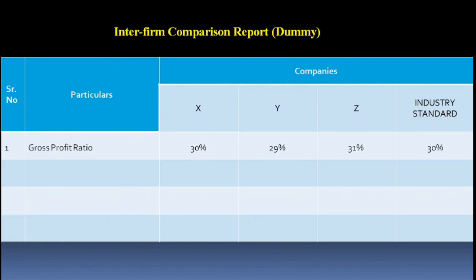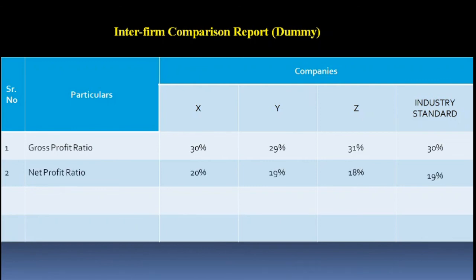But you can compare your data with Y company and Z company, and the beauty of this report is that the identity of the company and the real figures are not disclosed in it. The identity is kept secret. Nothing is disclosed. Here companies only compare their own ratio with other companies to determine their strength. Now here you could say that Z company is better as far as gross profit ratio is concerned.